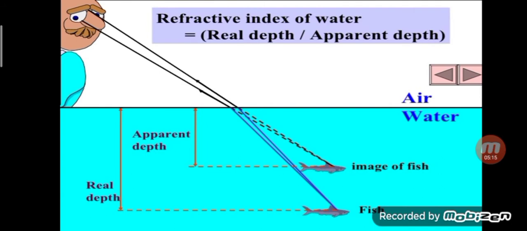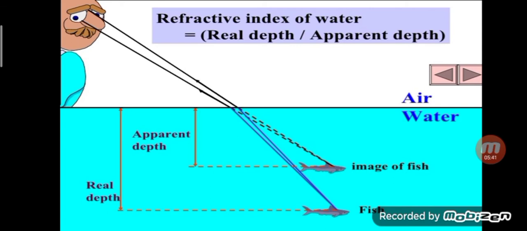Next, when you look into a river or a swimming pool, it appears less deep than its actual depth. This is called apparent depth. So here you can see one example that a man is watching a fish that is in the water.